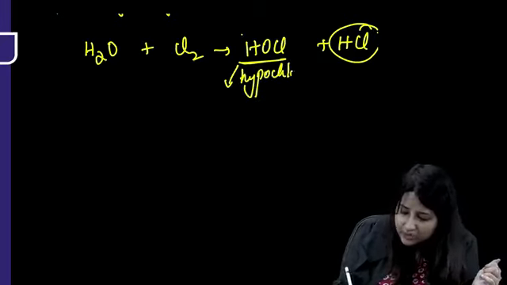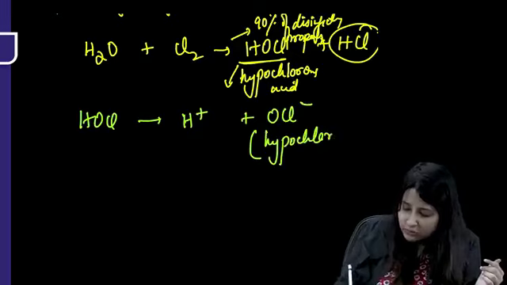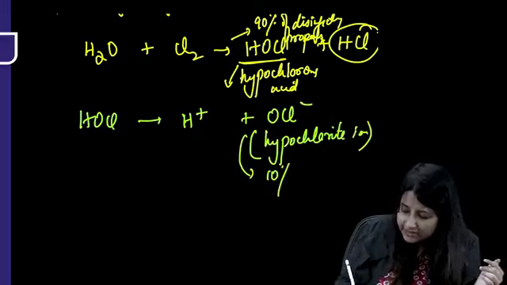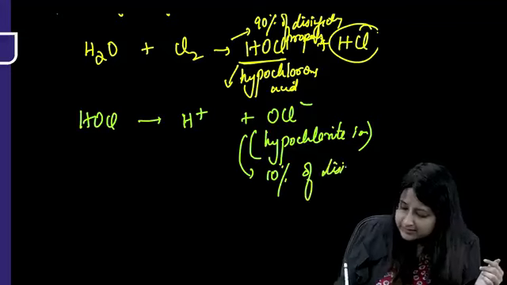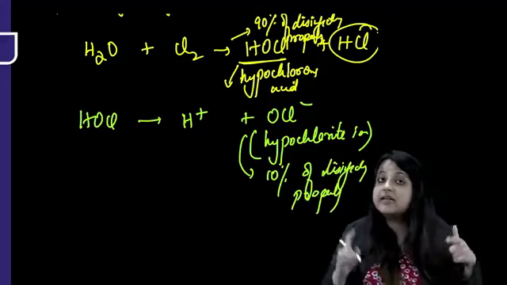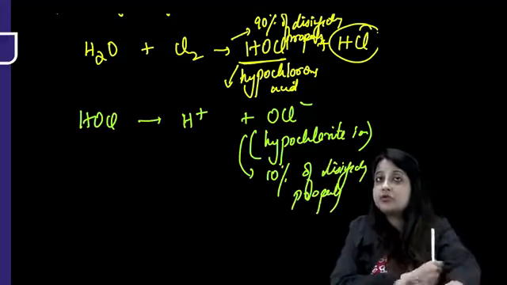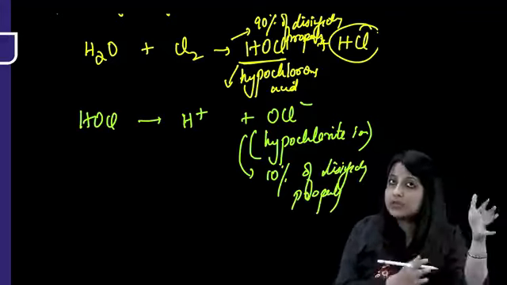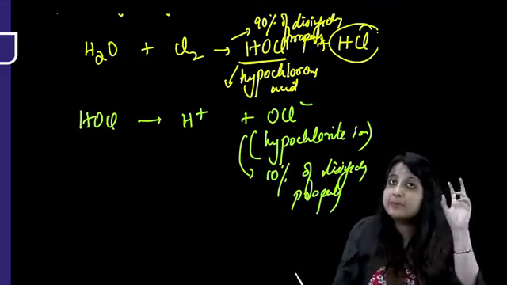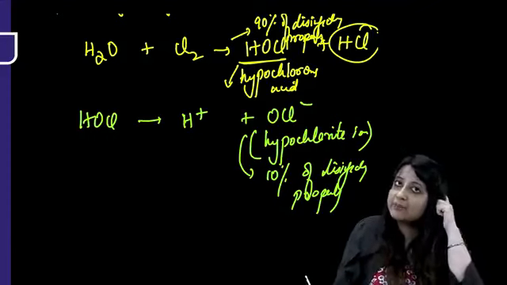If the pH is slightly more than 7, this HOCl can further dissociate into H plus plus OCl minus. This OCl minus is hypochlorite ion, and 10% of disinfecting property is because of this hypochlorite. So if anybody asks you, the disinfecting property of chlorine is due to both hypochlorous acid and hypochlorite, but the major disinfecting property is hypochlorous.